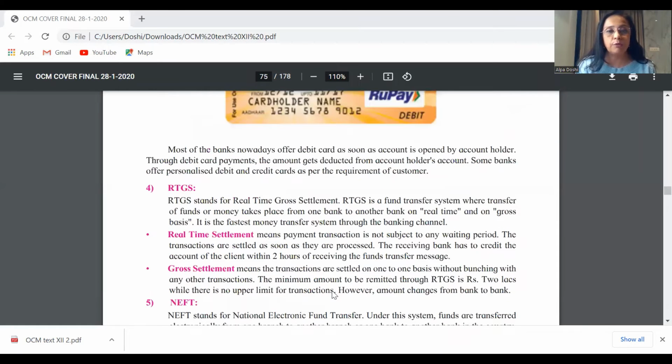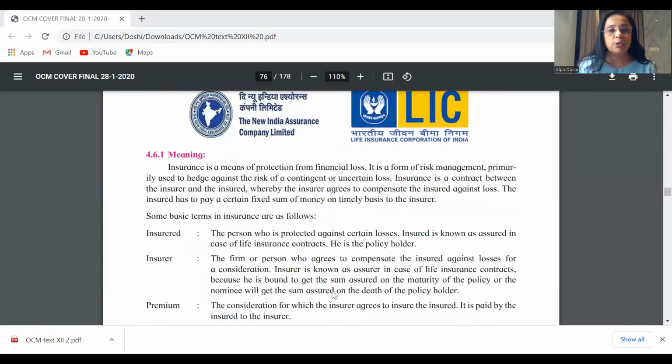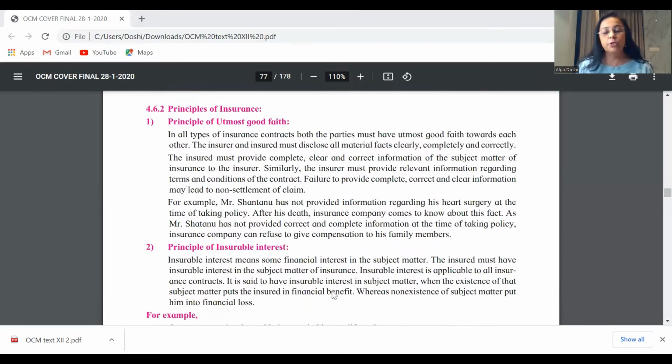Now the next important one, like I said, there are many possible objectives. The video can go on for hours and hours. However, we are talking about the most important ones. In the board, out of 4, you have to attempt any 2. So doing these many should be more than enough. Next, principle of utmost good faith is applicable to all types of insurance. A justified statement will be given: principle of utmost good faith is applicable to all types of insurance.